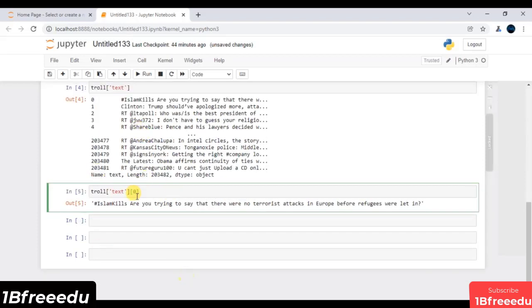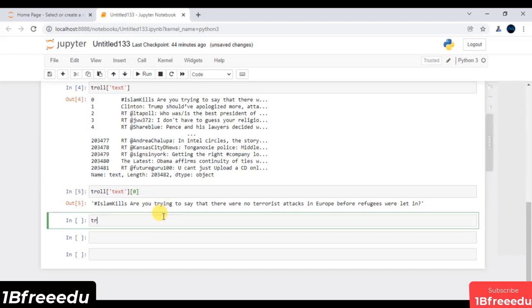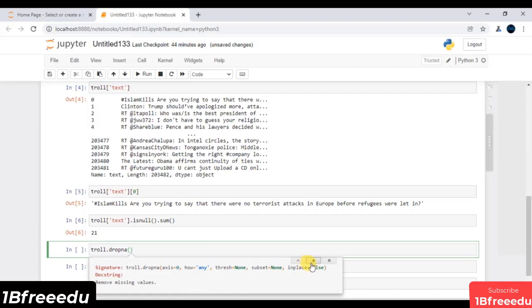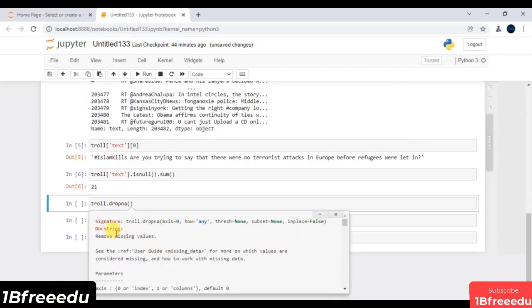Again, first and foremost, let's try to cross check whether we have any missing values or not. So what I will do is I will say troll of text dot isnull, and on top of this, just call this inbuilt sum function. And it says, hey, you have 21 missing values. So what I will do is I will say troll dot dropna. Over here, if I press shift plus tab, that's the entire documentation. It is extremely straightforward. Again, we have a very important parameter, which is my subset.